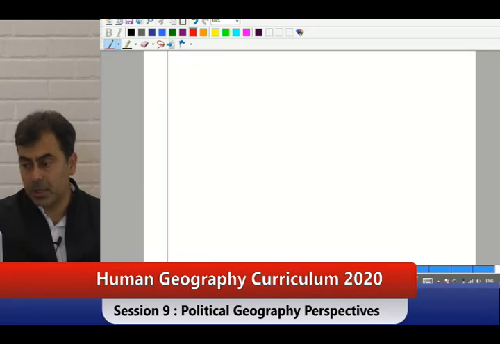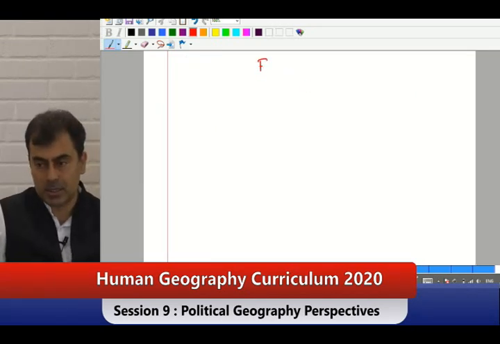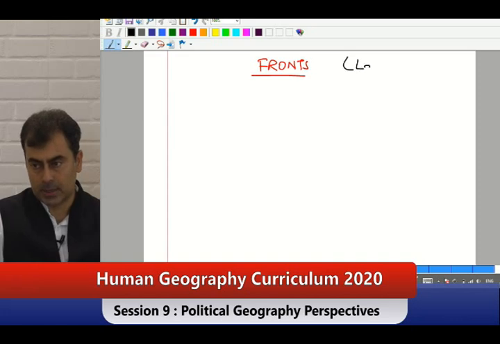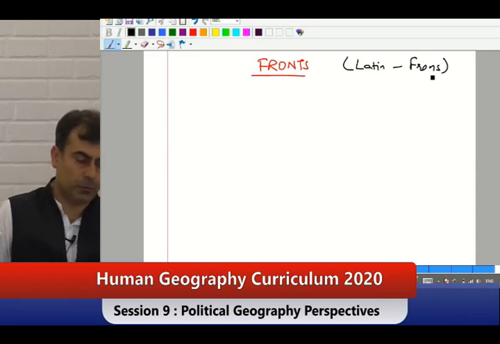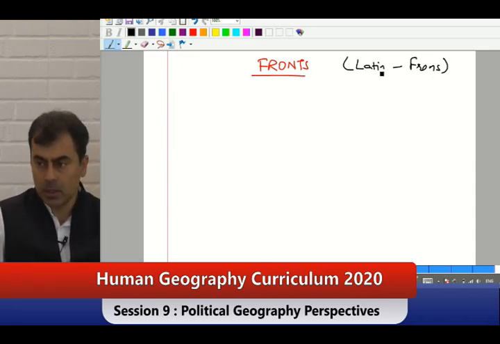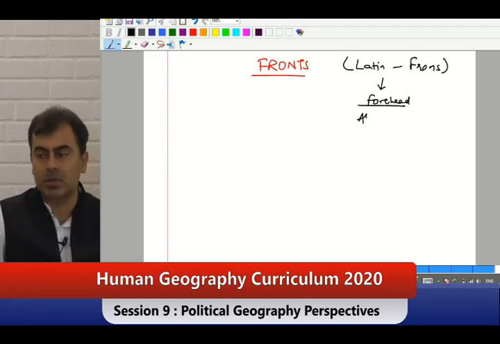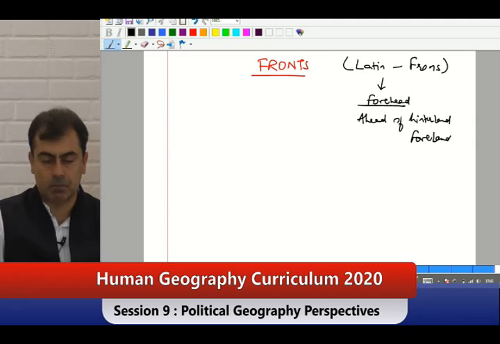So let me bring to you the idea of fronts once again. Front. Latin word frons, French word front, means forehead, something which is ahead of hinterland. So what do we call it? Foreland, something that is there.